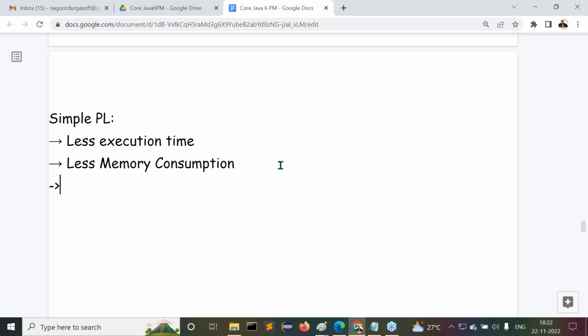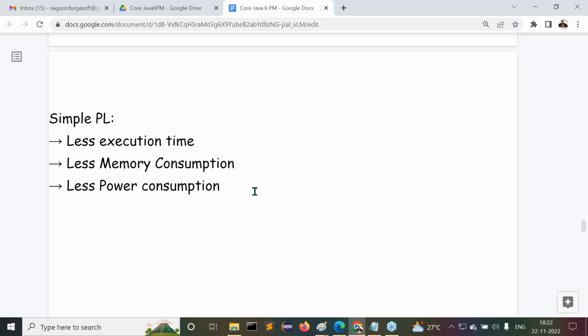Guys, this is funny to understand, but actually this is also one of the reasons that Sun Microsystems has given. The other reason is lesser power consumption. Even I myself thought about it. Why is this particular reason provided here? Why is this particular less power feature included here? Even I thought it is a funny thing, but they have given some reasons here. One thing I'm confirming to all of you guys: I'm not giving my own information here. What Sun Microsystems has given as reasons, the same reasons I'm telling to you.